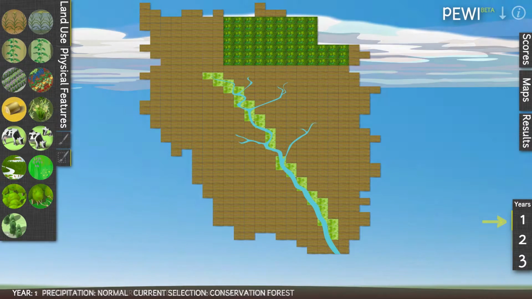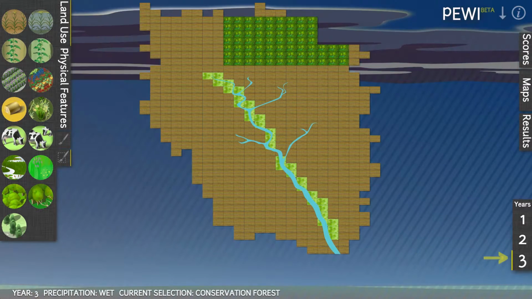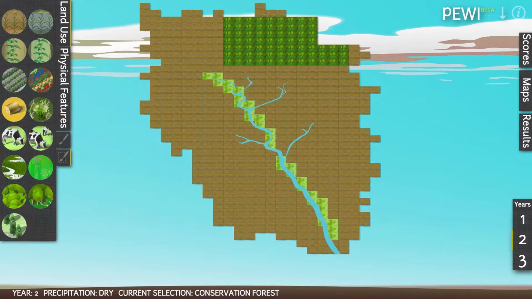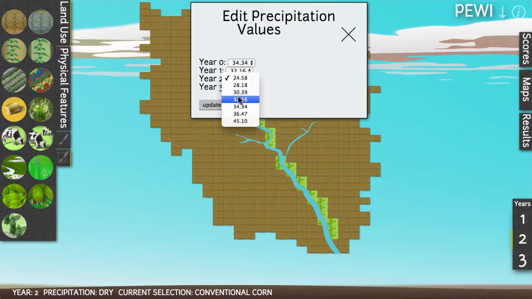PEWI enables you to create a land cover model for 3 consecutive years. Some of the impacts of land use choices vary with weather or previous practices. By playing across multiple years with randomized precipitation, you can experience this variability, just like in the real world. To make changes to a year separately, click on the corresponding year tab. To choose a custom precipitation level, press P.